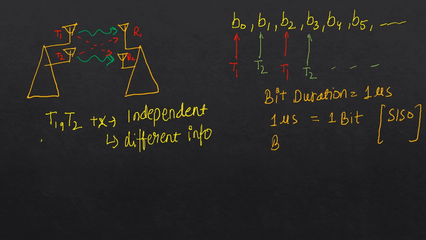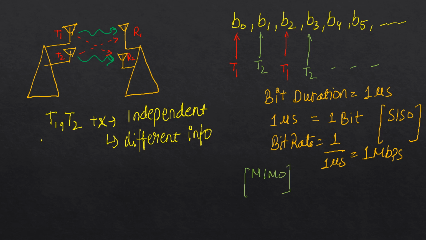So the bit rate is 1 upon 1 microsecond, which is 1 Mbps. Okay, because this will be 1 upon 10 to the power minus 6, which will be 10 to the power 6 bits per second. Okay, now let's come back to the MIMO case.